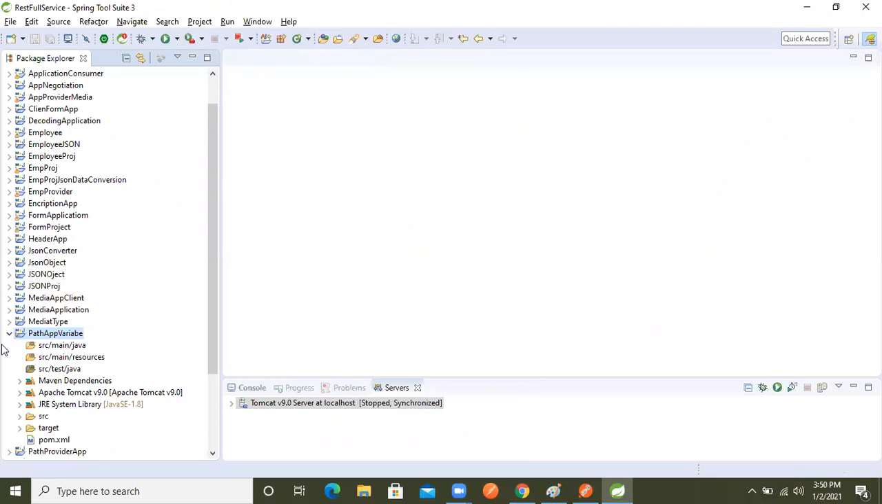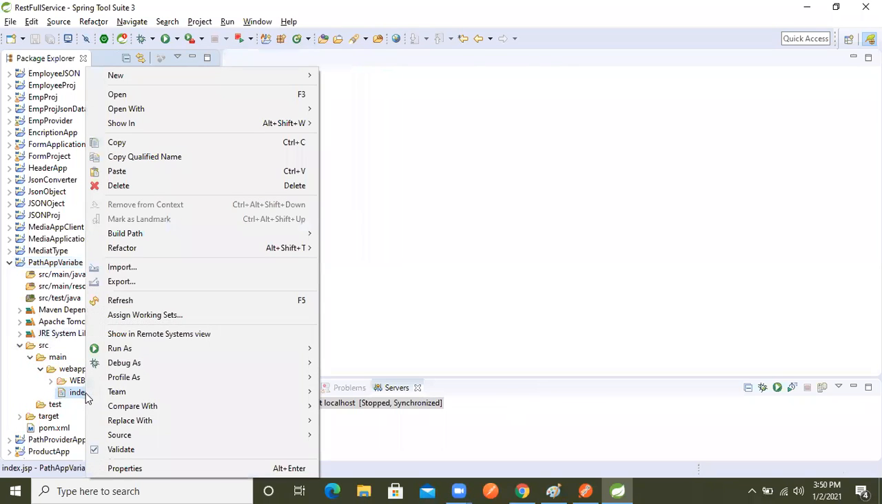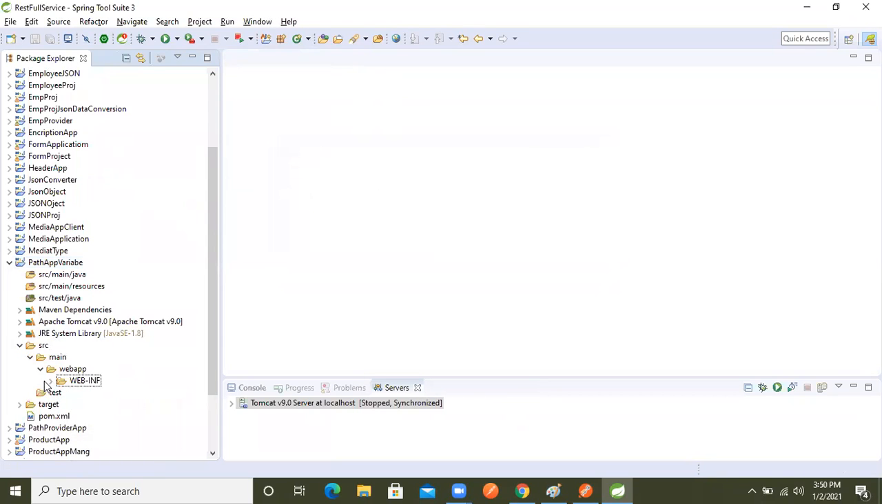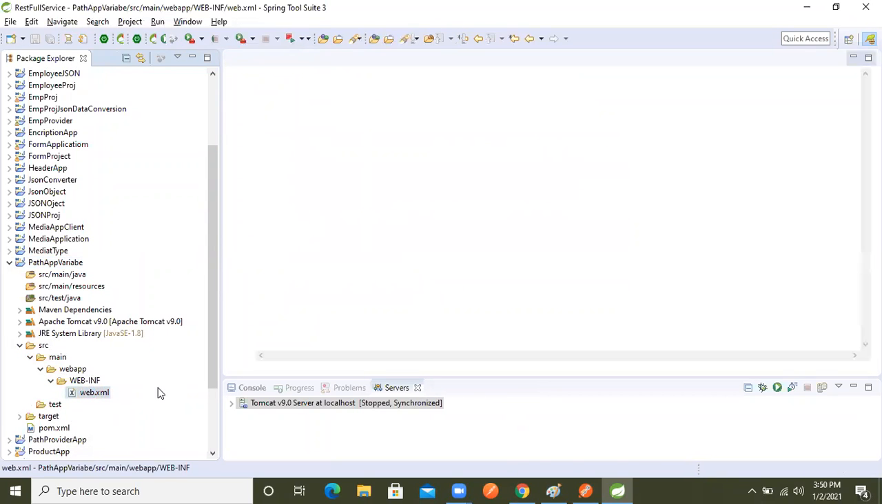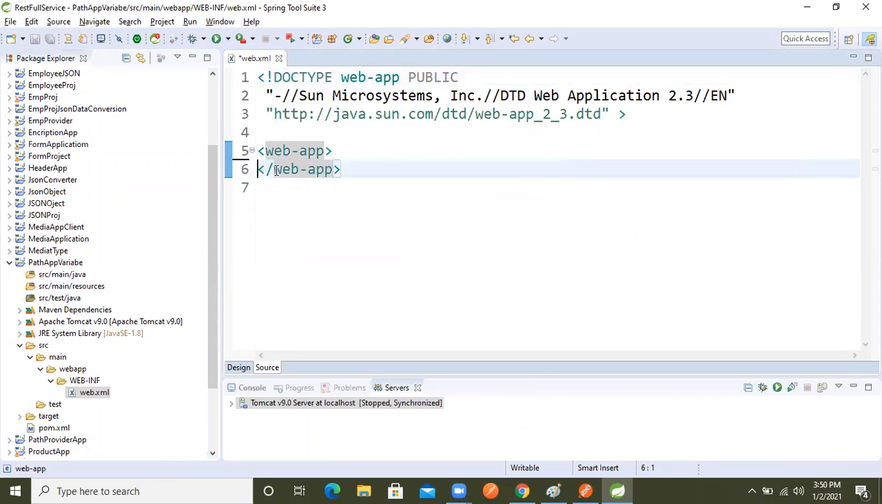Now, whatever things we need, again we will go inside src, main, webapp. Let's delete this index.jsp, we don't need it. Then open web.xml. Let's configure the front controller first, and complete whatever is needed for the application.